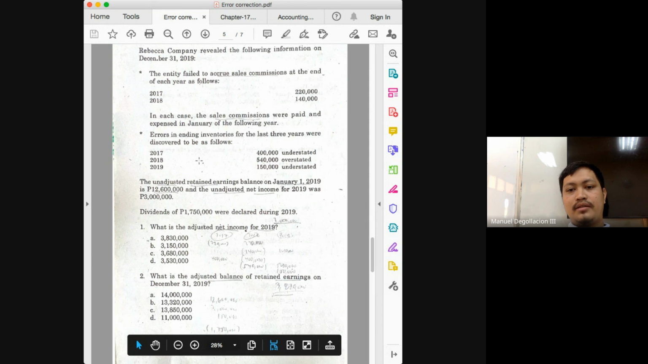Okay, so that means the 3 million is further understated by 540,000. And how do we correct that one? By adding 540. Now, what would be our summarized rule? What's the relationship between net income and beginning inventory? Indirect, class, or inverse? So that means if beginning inventory is overstated, what will happen to your net income? Net income would be understated. Or if beginning inventory is understated, that means net income would be overstated.